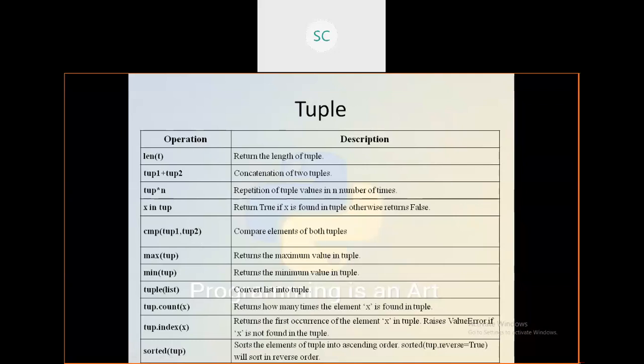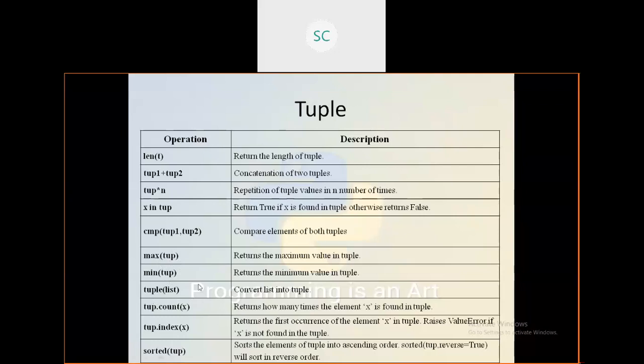If both are the same, it will return 0. If it is less than tuple 2, it will return a negative value. The same way, if you want to find the maximum number in that tuple, you can go with the max function, and the min function.